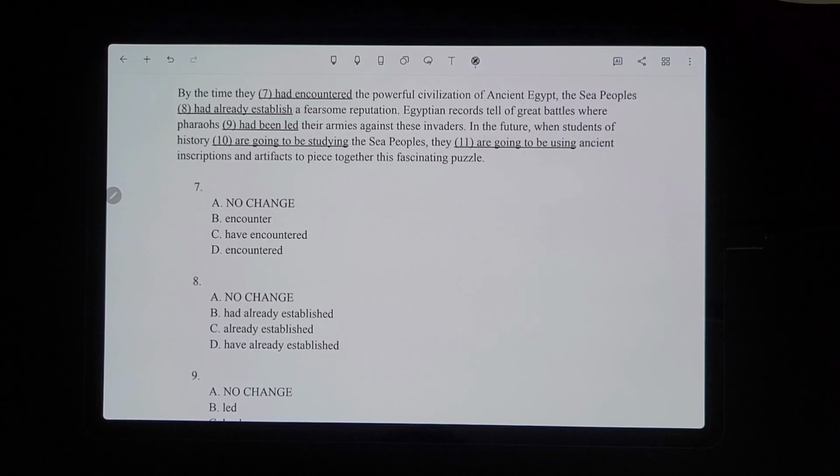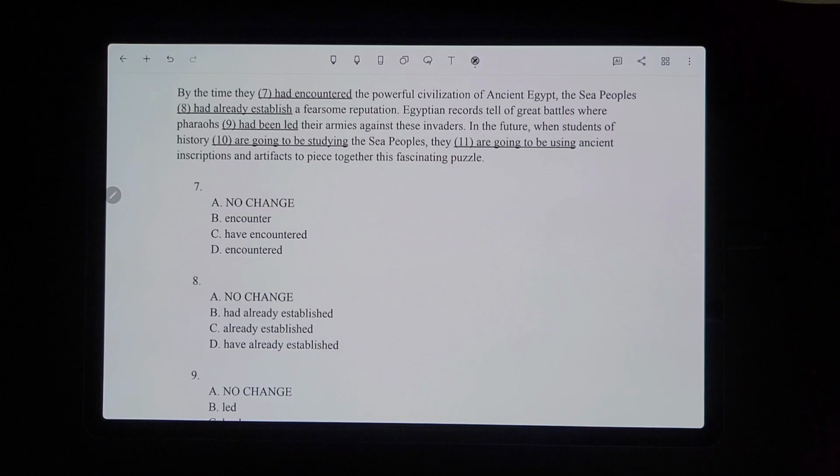Okay, number 7. By the time they had encountered the powerful civilization of ancient Egypt, the Sea Peoples had already established a fearsome reputation. Remember, you're probably not going to be tested on this tense in this way. So if you got this wrong, don't worry too much about that. But this is the one where you have to determine what happened first.